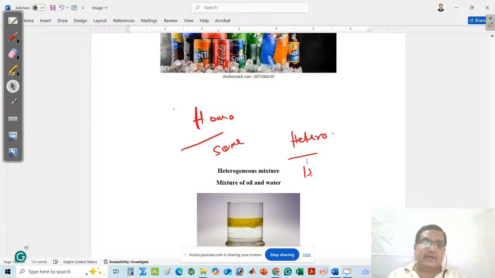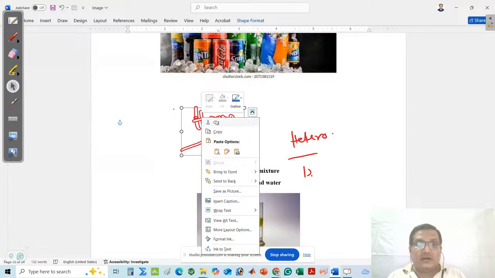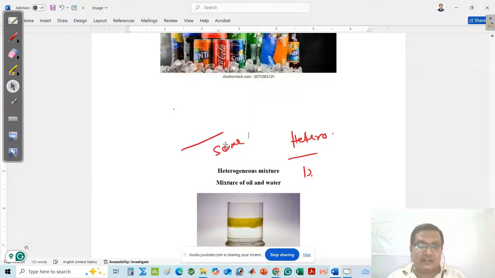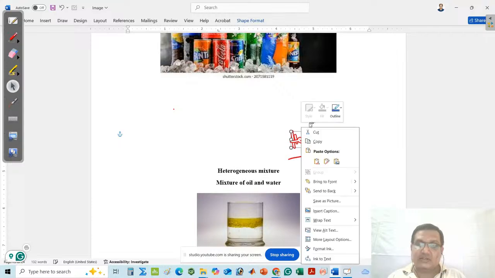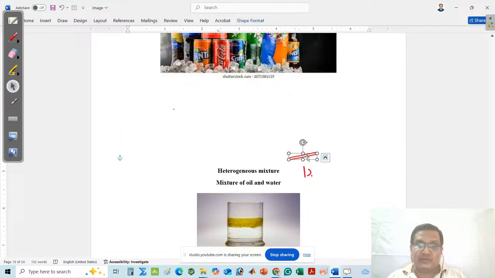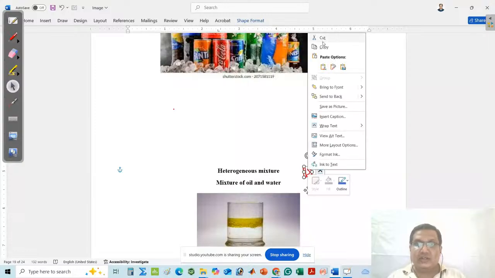If a mixture has the same phase, that is a single phase, it is said to be homogeneous. If a mixture is made of two or more phases, it is said to be a heterogeneous mixture. Let me discuss which is homogeneous and which is heterogeneous.